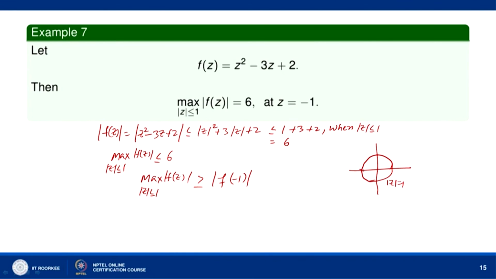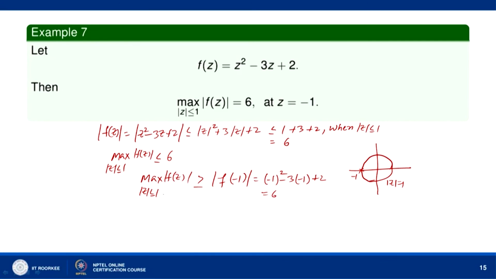So, this is minus 1 here. When you take z equal to minus 1, it satisfies the inequality mod of z less than or equal to 1, and so the maximum value will always be greater than or equal to mod of F(minus 1), but this gives you minus 1 squared minus 3 into minus 1 plus 2, which is equal to 6.